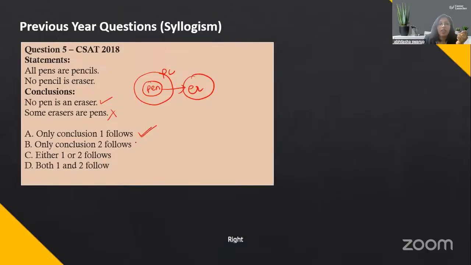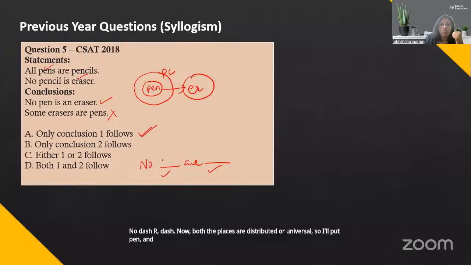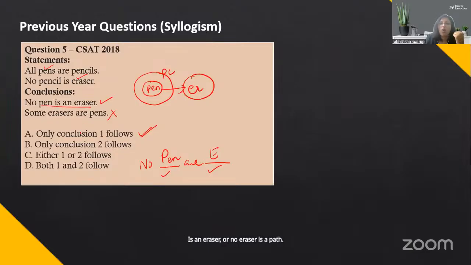Now, if I were to solve this through rules, all plus no, the answer has to be no. No dash are dash. Now both the places are distributed or universal. So I'll put pen and I'll put eraser. So, no pen is an eraser or no eraser is a pen. So the answer is option number 1. Your correct answer will be A, only conclusion 1 follows. I hope you got that.